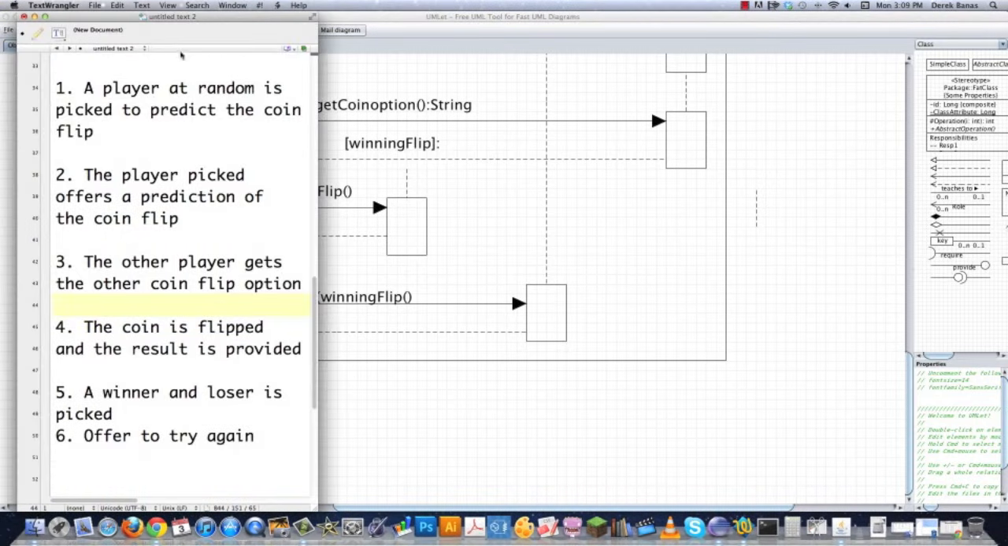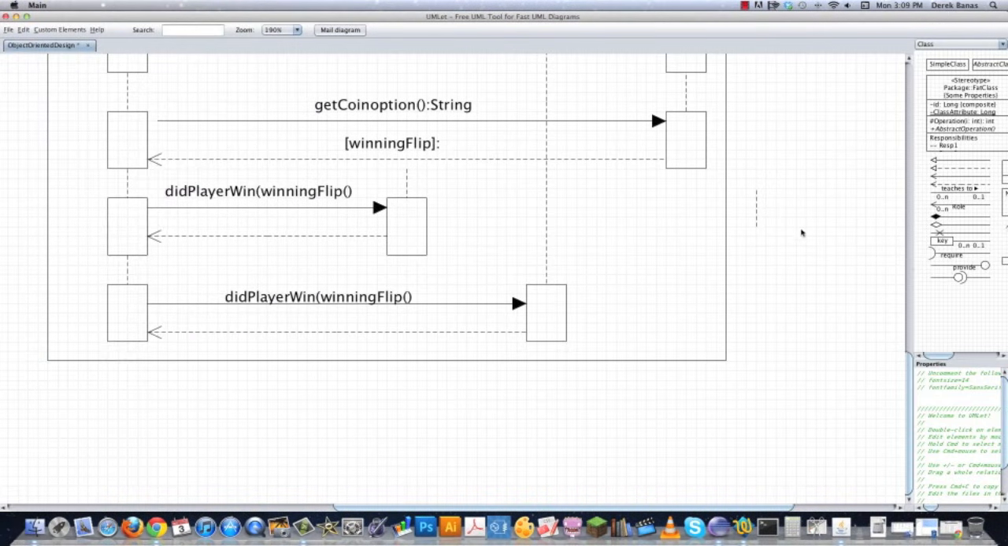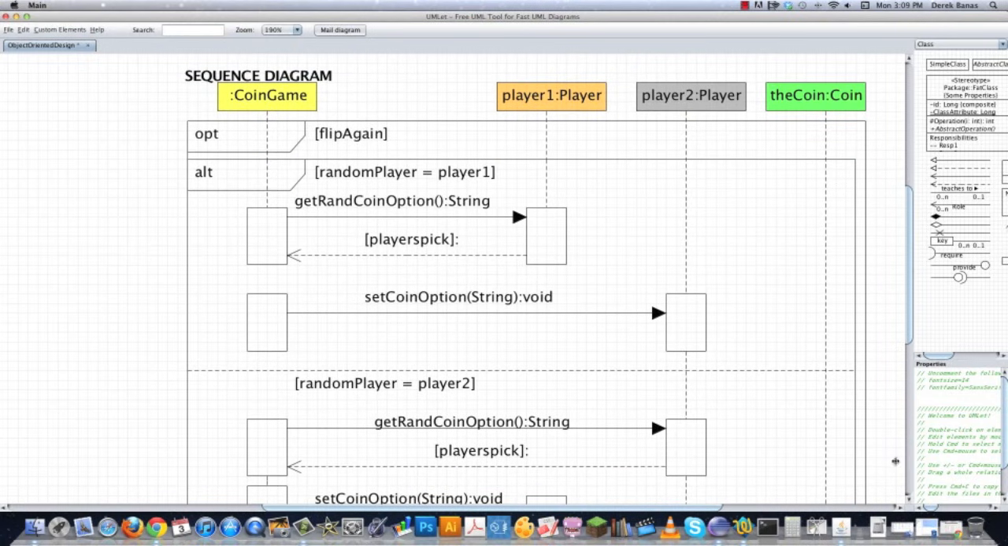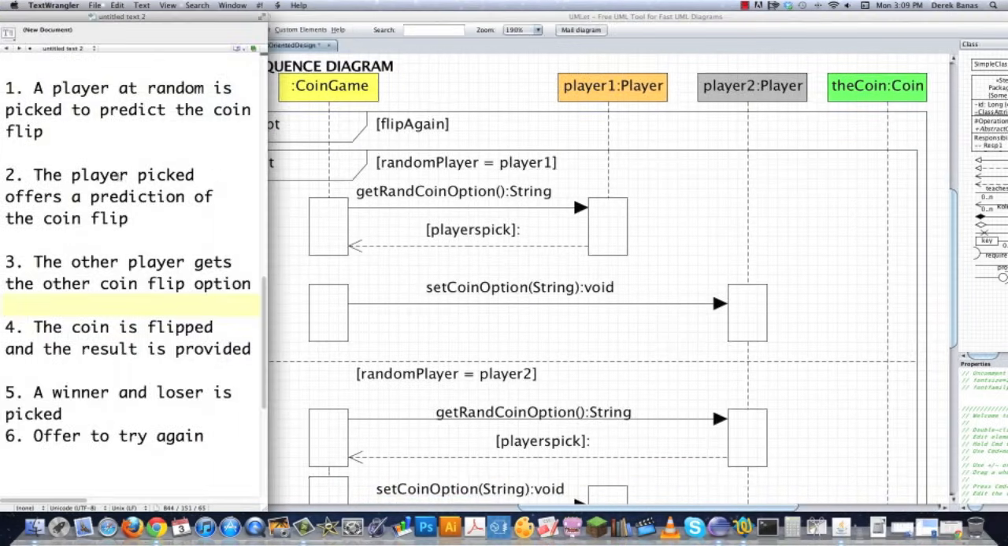Let's open this guy up again. Okay, so we can go through this real quickly. We could say, okay, well, what do we need to do with our sequence diagram, and did we achieve it? A player at random is going to be picked to predict the coin flip.